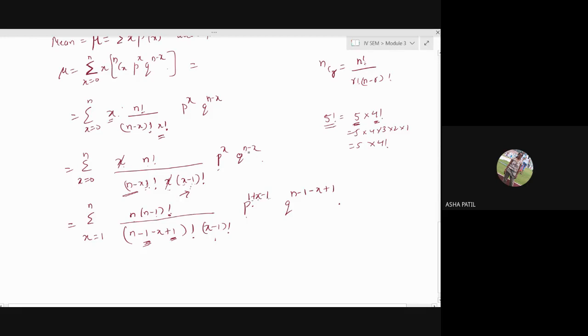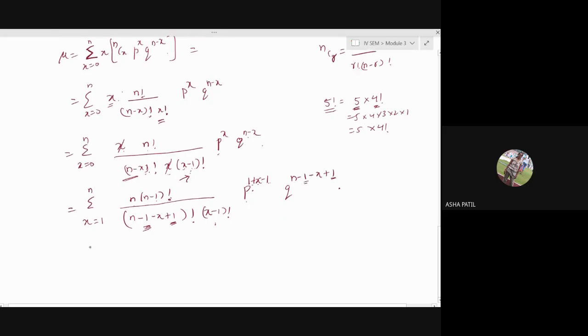And for this again, power n minus x, we will add and subtract 1. Now it is summation x equal to 1 to n. What I can write: n is outside, n minus 1 factorial divided by n minus 1 minus of x minus 1. Is it okay? We have taken minus outside from this bracket. From the last two terms, we'll take minus outside. From these two terms, I have taken minus outside so that it is n minus 1 minus of x minus 1 factorial into we have x minus 1 factorial.